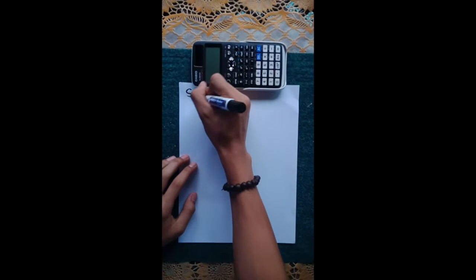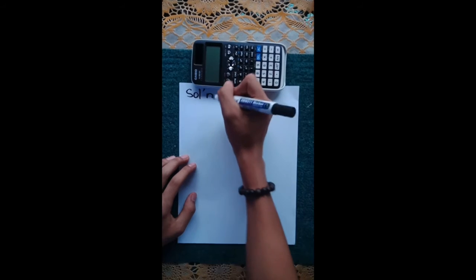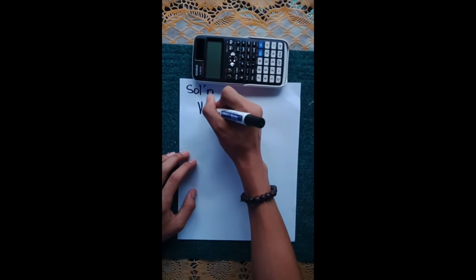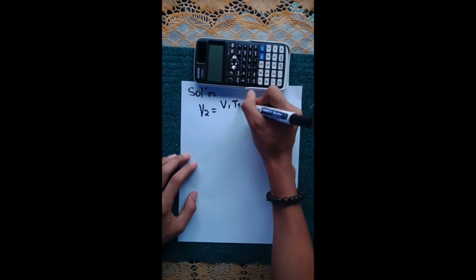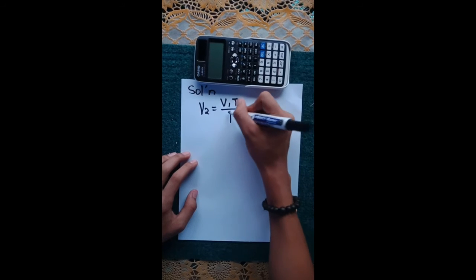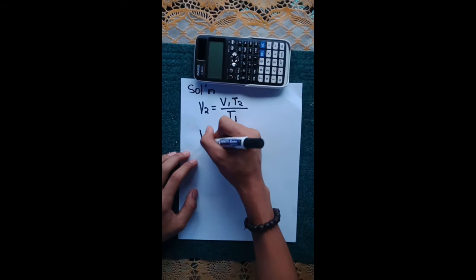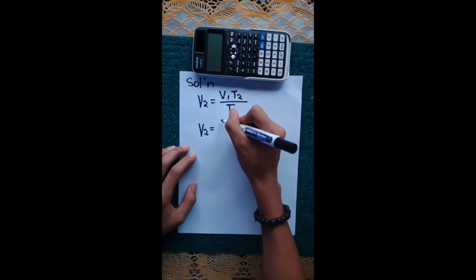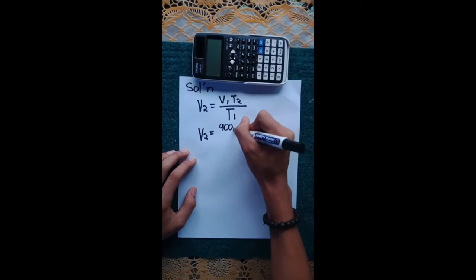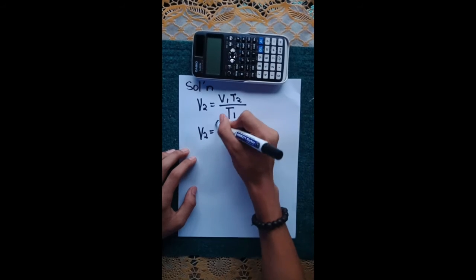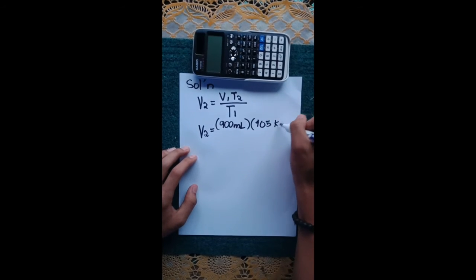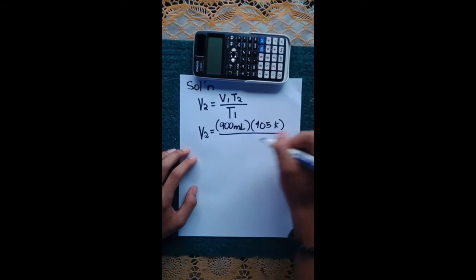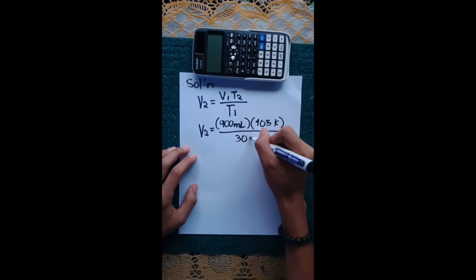For the solution, we substitute the given values into the derived formula. V2 equals V1 times T2 divided by T1. Substitution: V2 equals 900 ml times 405 Kelvin divided by 300 Kelvin.